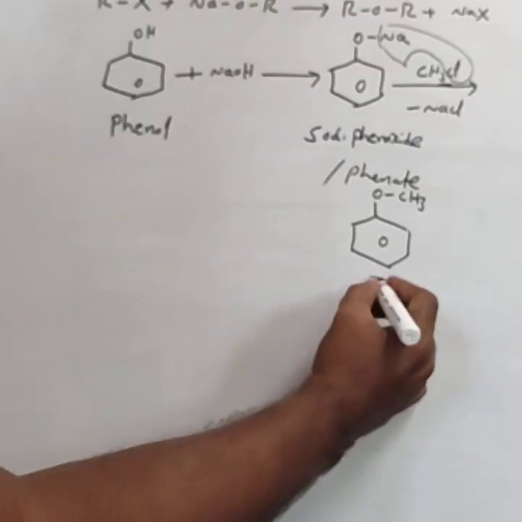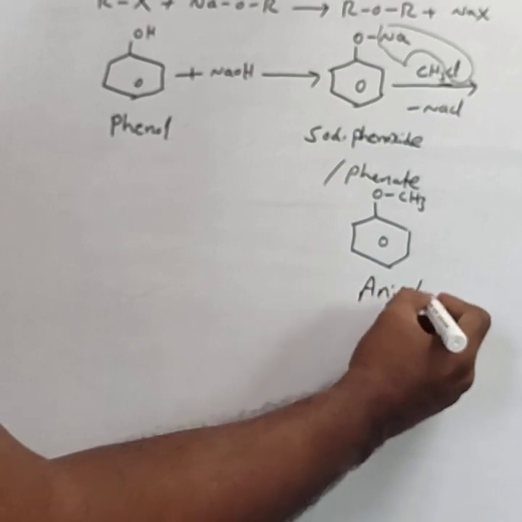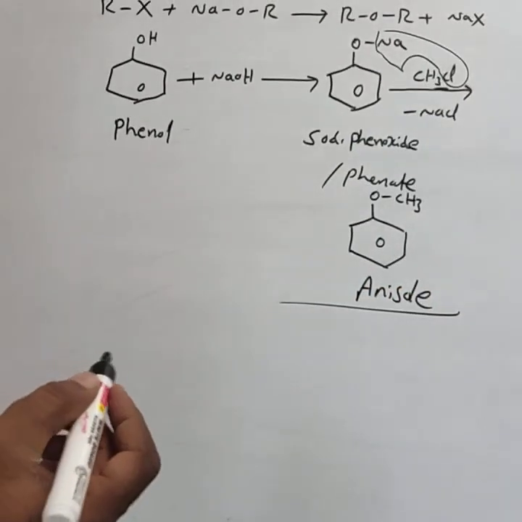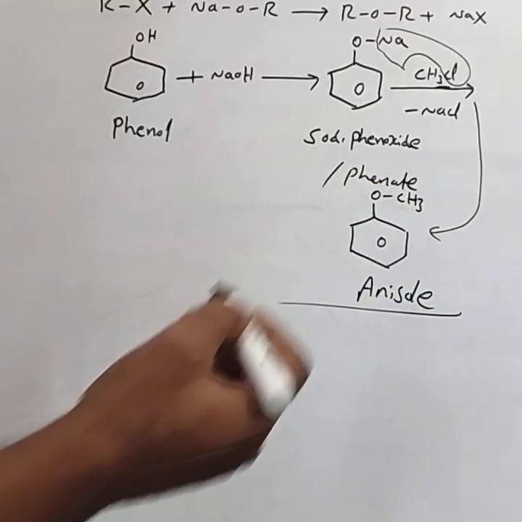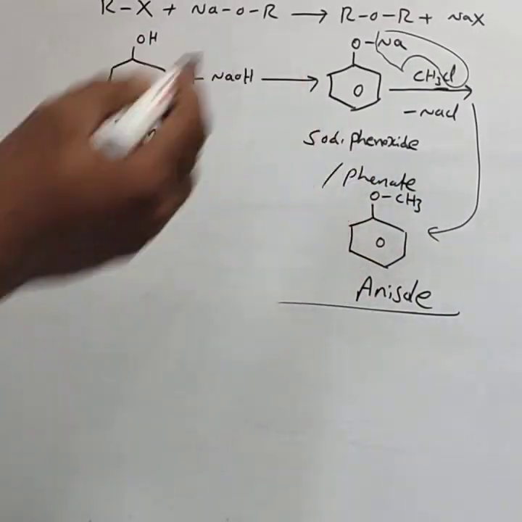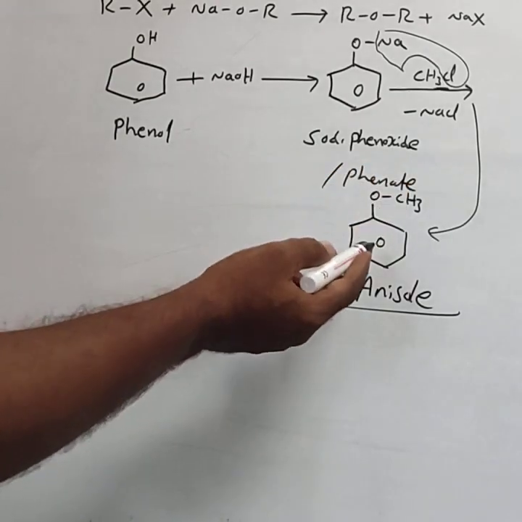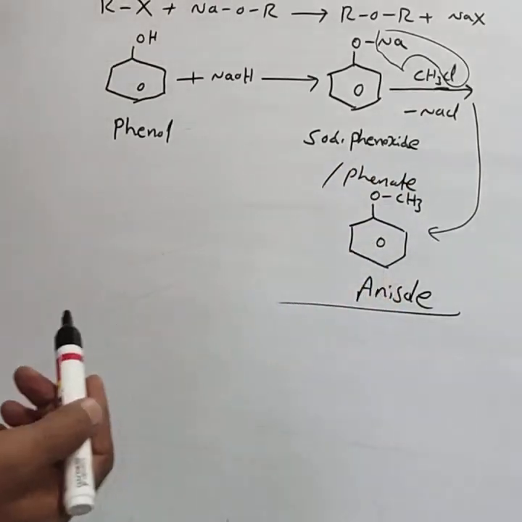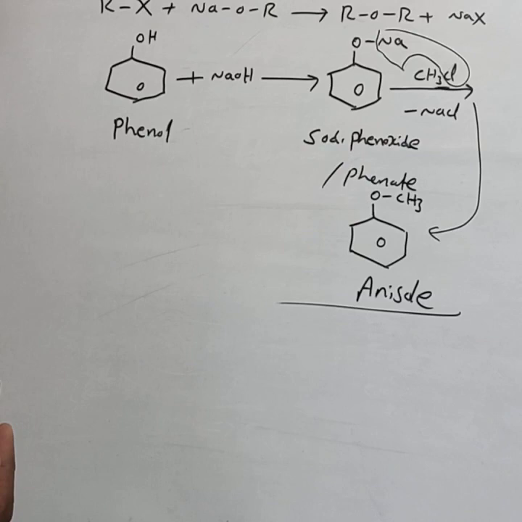This is called anisole. Anisole, also called methyl phenyl ether. Methyl phenyl ether is generally called anisole. This is the preparation of anisole by using Williamson's ether synthesis.